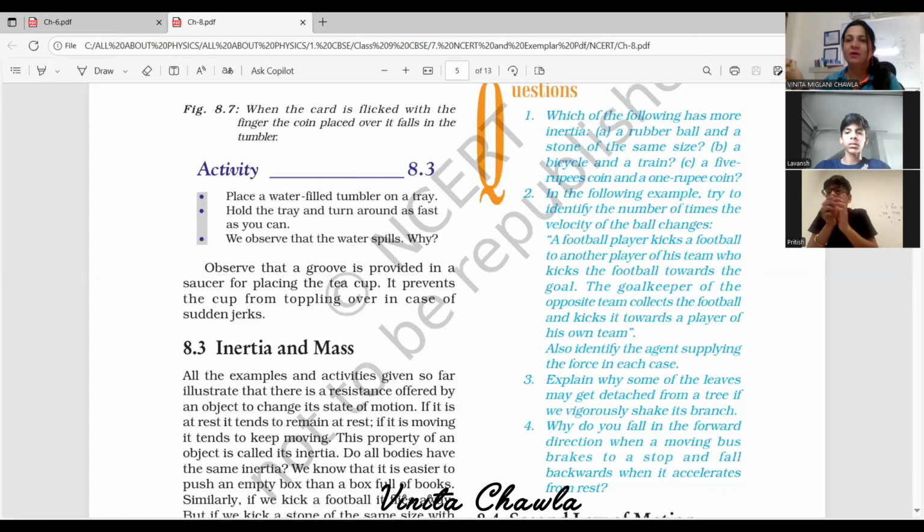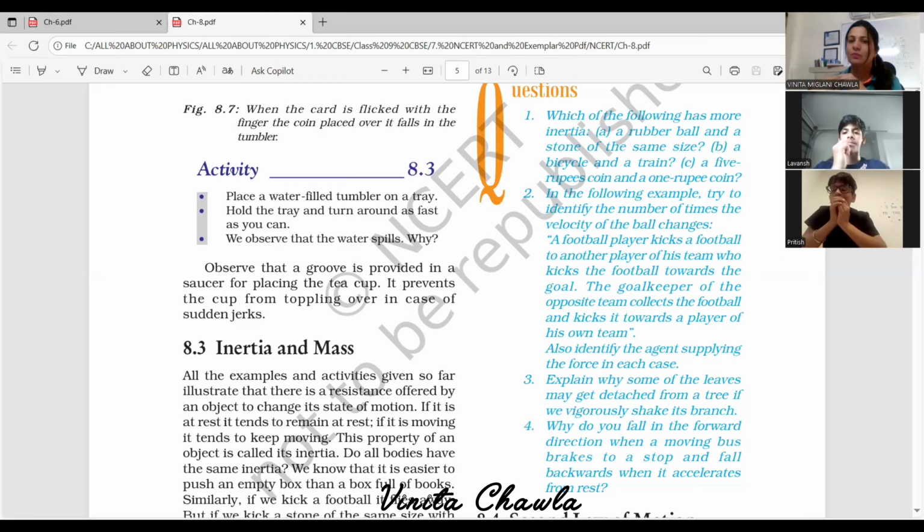Pritish, now you answer the second part of the same question. Bicycle and a train. Which has more inertia, bicycle or a train? A train, because it has more mass and hence more inertia. Yes. Okay, Lavansh, a 5 rupee coin and a 1 rupee coin.